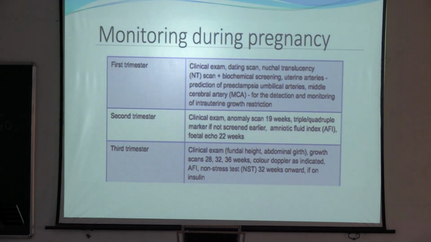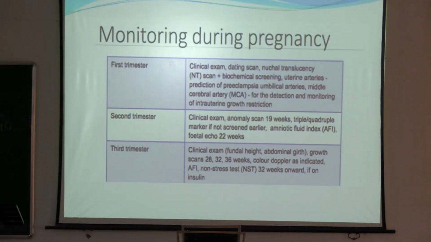So, how will you monitor the pregnancy in a GDM patient or diabetes patient? In the first trimester, what extra things do you need to do? That's the main thing. Apart from normal pregnancy, you know what monitoring you will do. Especially in diabetes and pregnancy or gestational diabetes, what will you do? In the first trimester, obviously, dating scan should be done, clinical examination should be done. NT scan is very important, biochemical screening and blood screening is very important. Uterine artery prediction for preeclampsia, because these patients have high risk of developing preeclampsia. So, we will do prediction of preeclampsia by doing uterine artery Doppler and umbilical artery Doppler or MCA Doppler for the detection and monitoring of intrauterine growth restriction.